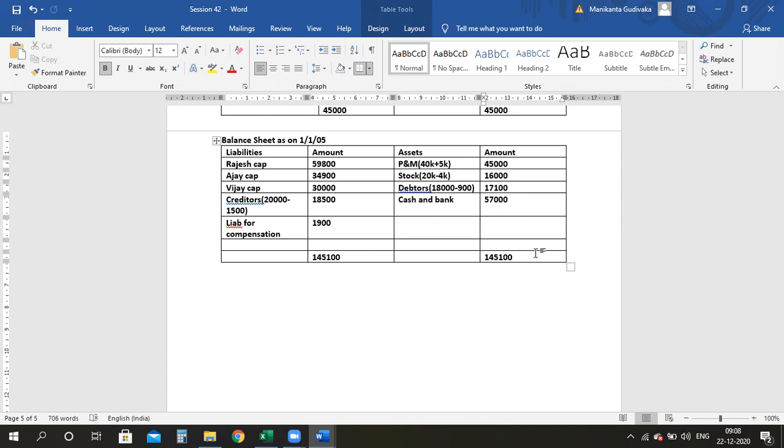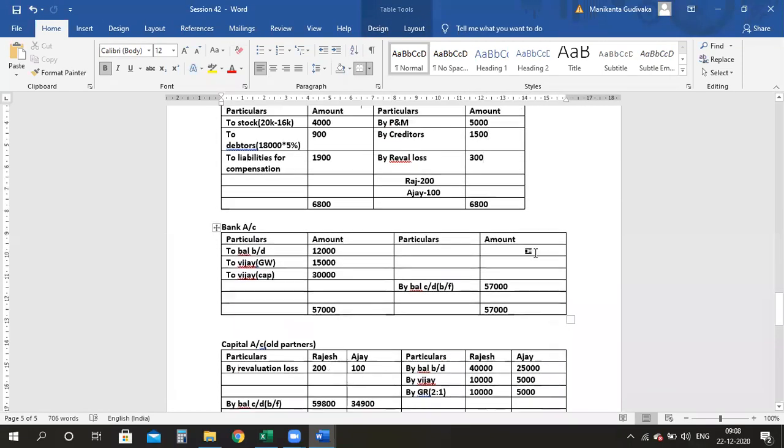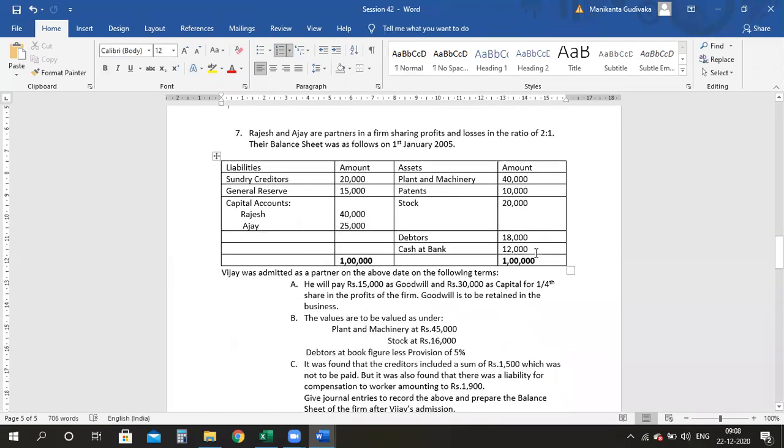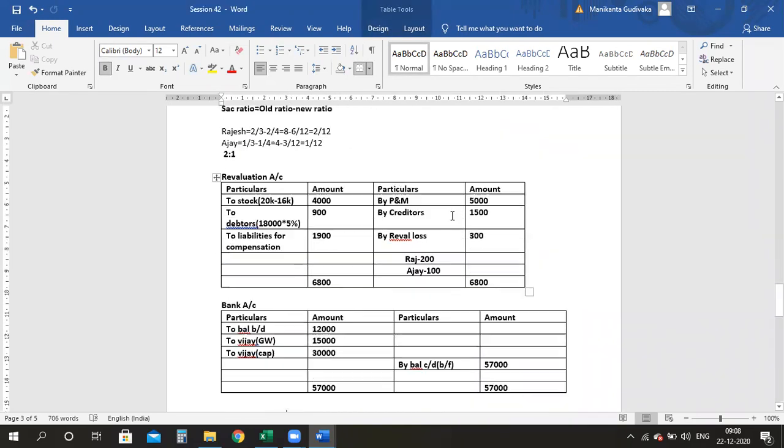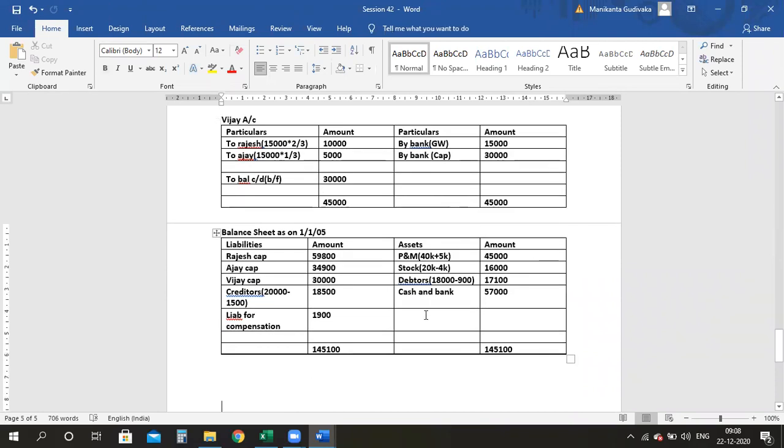Ma'am, we're getting 1,35,100. How come? Did I miss anything? Wait, let me check. Plant and machinery done. Patents. We forgot because we didn't have any change in the patents. As it is, patents 10,000 should come here. So I'll take patents also. Just 10,000. Now it will tally, ma. Right? Yes, ma'am. Very good. So that's all.